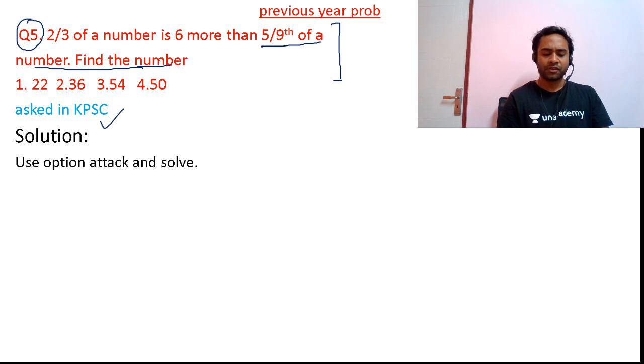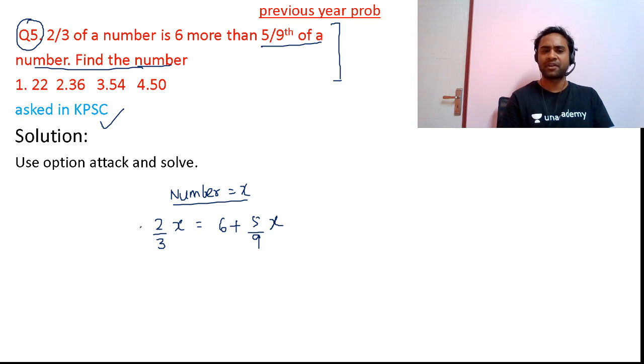Find the number. So friends, 2 by 3rd of a number. Suppose that number is nothing but x. So 2 by 3rd of a number, that is x, is equal to 6 more than 5 by 9th of that number.